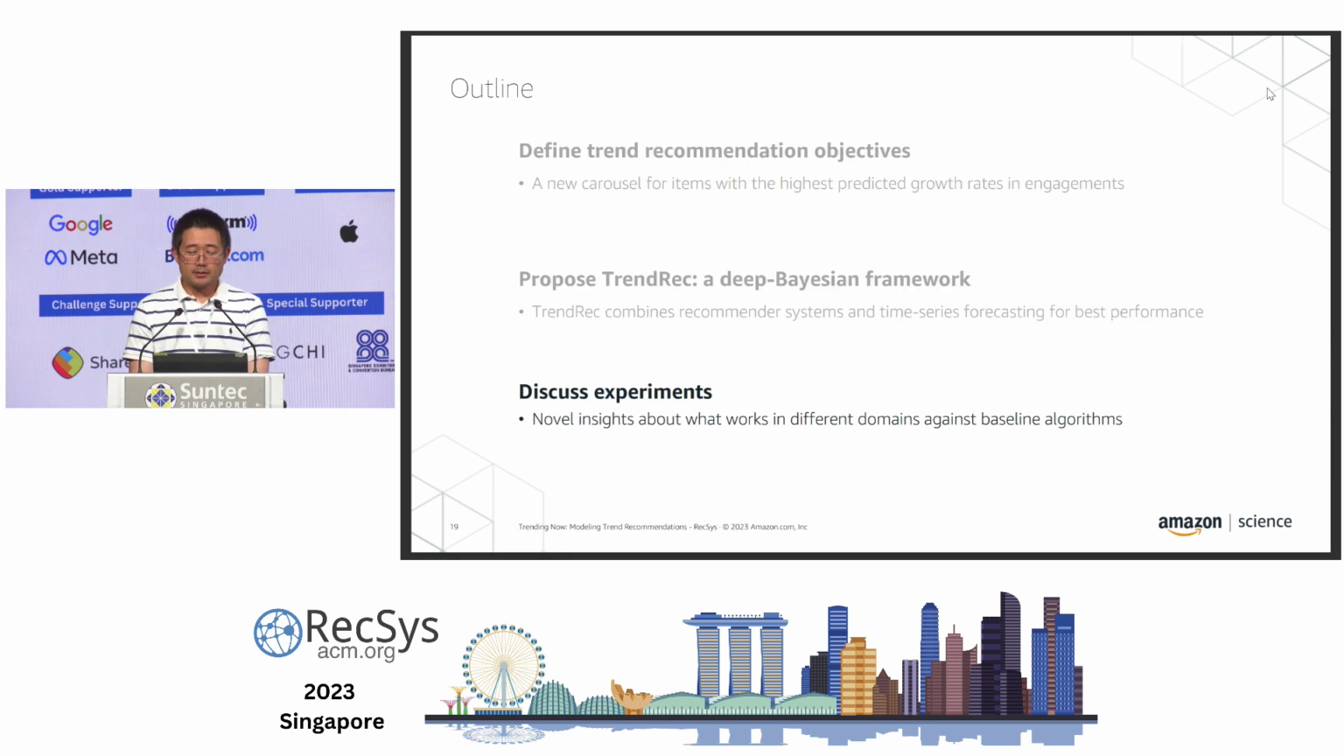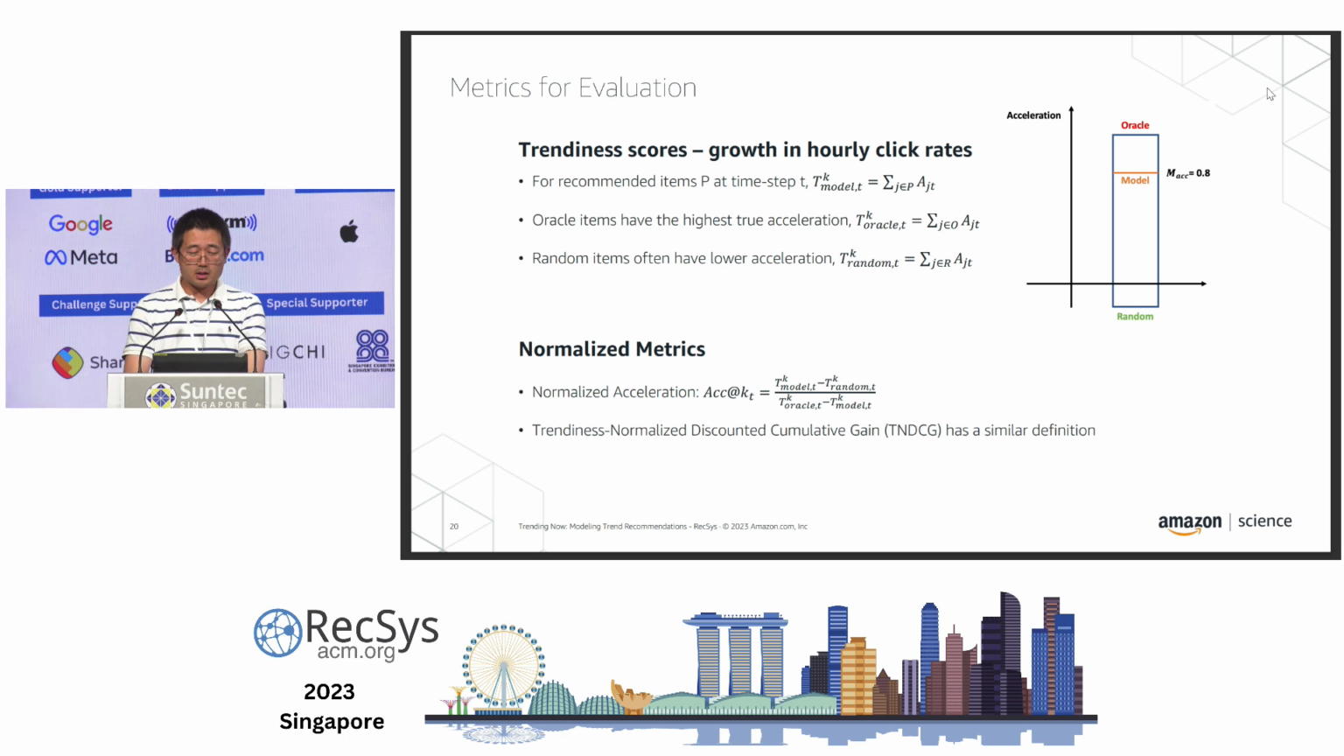So finally, let's talk about the experiments. First, we talk about the metrics for the evaluations. We consider trendiness scores by the growth in the hourly click rates. So this was measured on a relative scale. First, we have the model growth rate, which is the growth rates of the items that the model output. And we look at the acceleration patterns individually, and we sum it up. So that is the model growth rate.